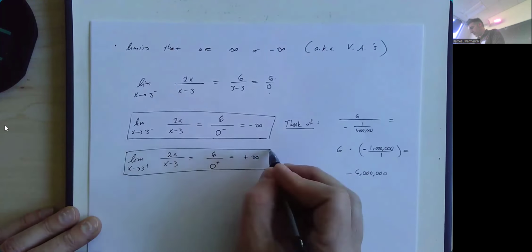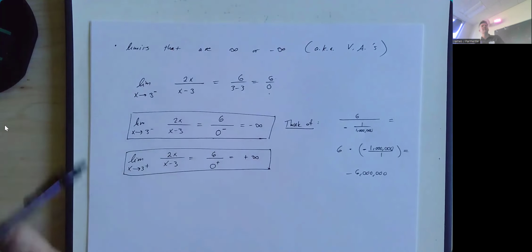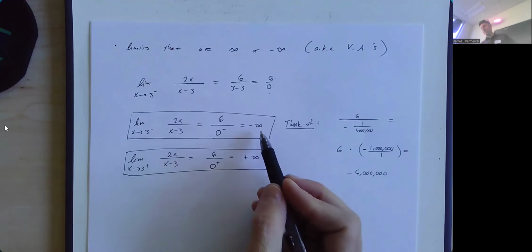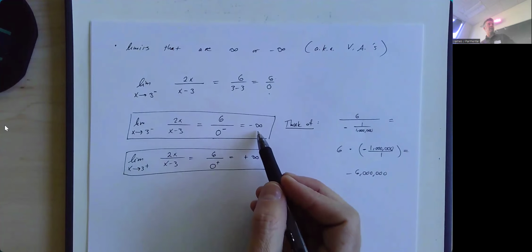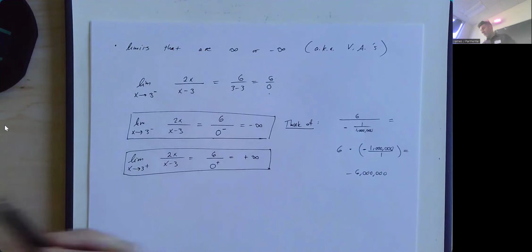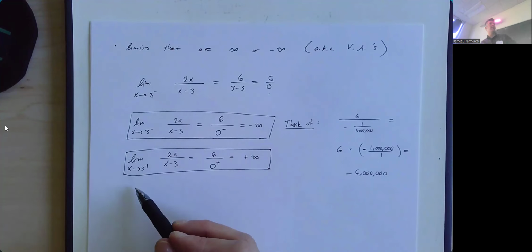Now, a couple things here. Do either of these limits actually exist? No. The limit as x goes to 3 from the left of 2x over x minus 3 does not exist. And it also happens to get really, really negative as we approach it from the left. So we like to be more inclusive with our answer. We're gonna say, I know it doesn't exist, you know it doesn't exist, and also we both know that the function gets very, very negative on the left side of 3. Similarly, on the right side of 3, the limit also doesn't exist, but the function gets really, really positively large on the right side of 3.